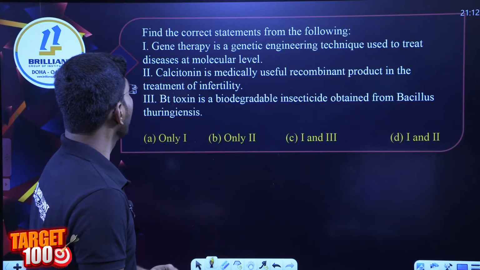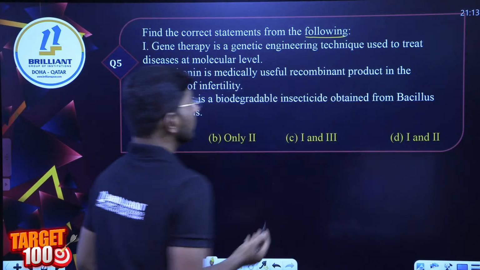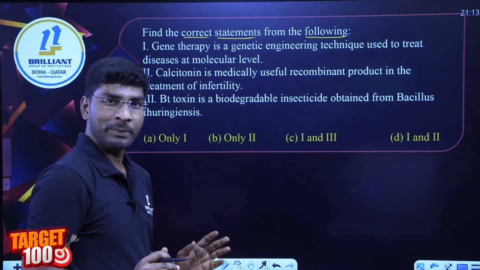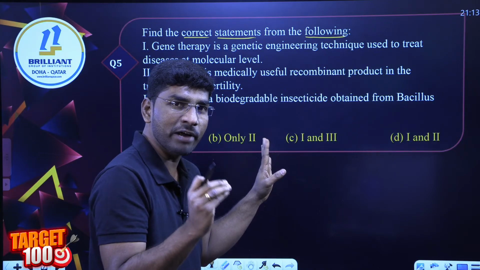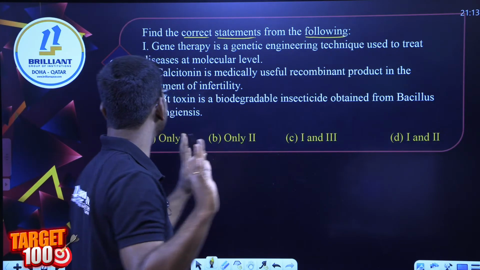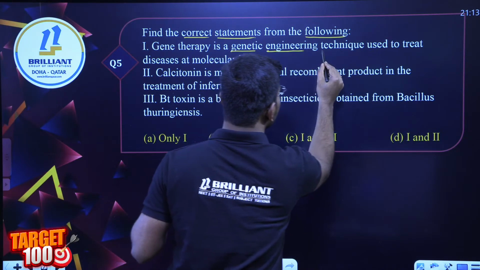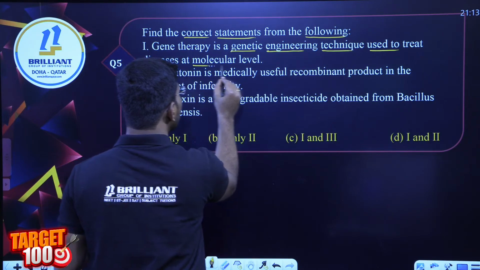Next question. Find the correct statement from the following. All 4 statements are given here. I will read them one by one, and I hope you will give the right answer. The gene therapy is a genetic engineering technique used to treat disease at molecular level.